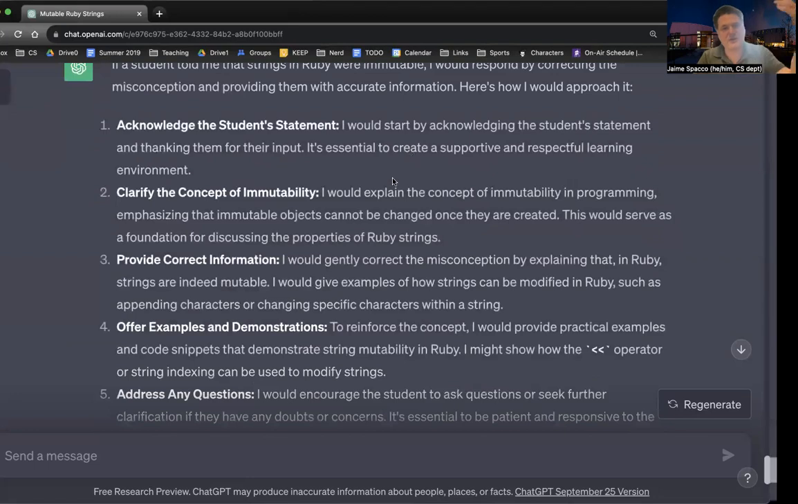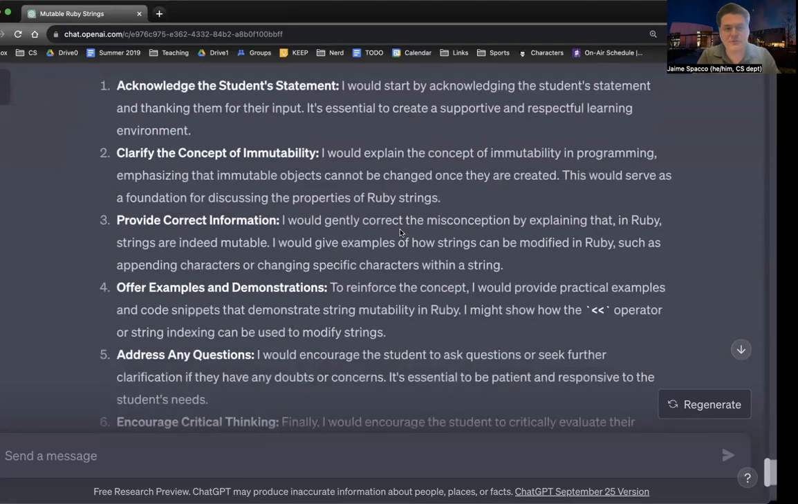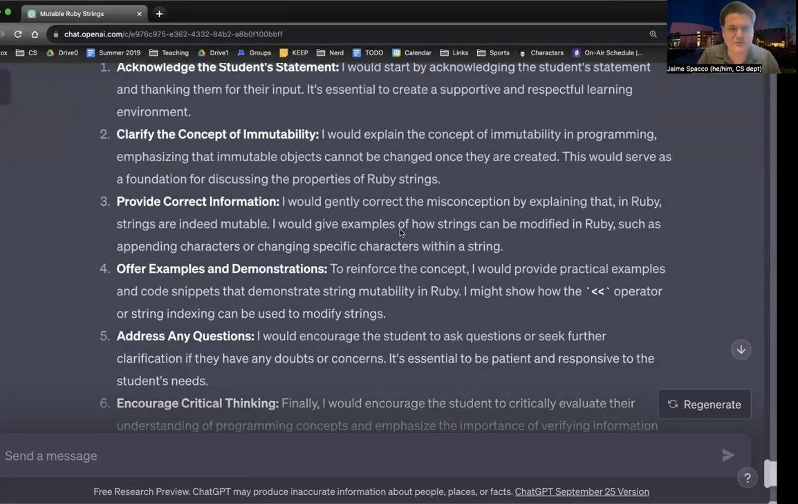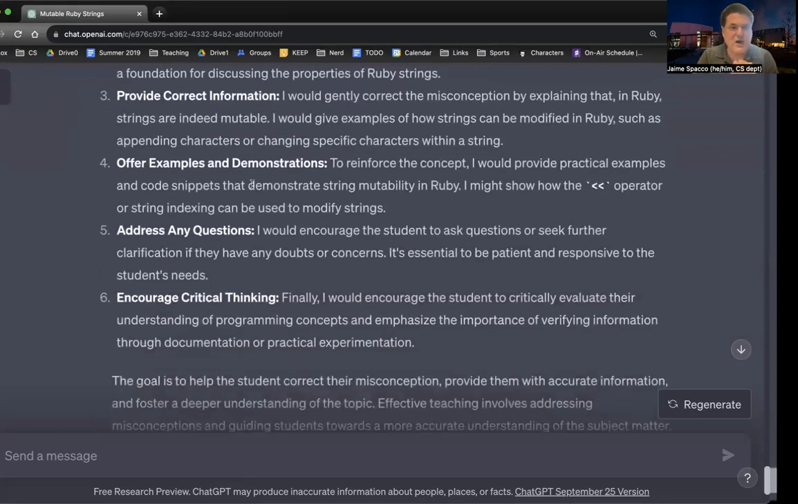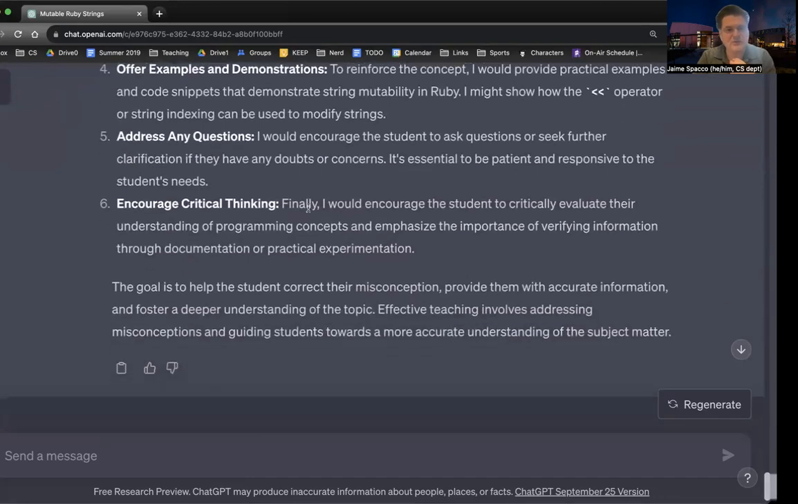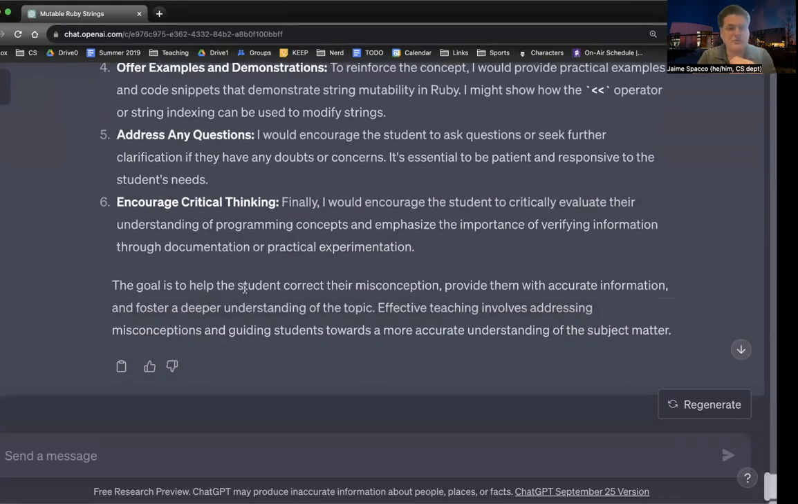Acknowledge the student's statement, clarify the concept of immutability, provide the correct information. It even says gently in here, which is the thing that I like to do. Offer examples and demonstrations, address any questions, encourage critical thinking. The goal is to help the student correct their misconception or provide them with accurate information and foster a deeper understanding. In fact, this is all very true, but that is not what ChatGPT defaults to.